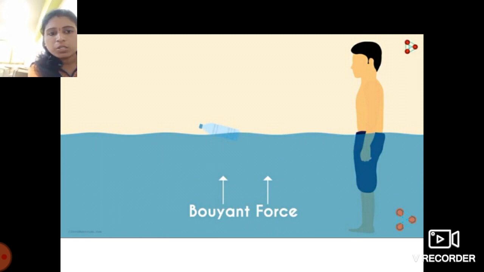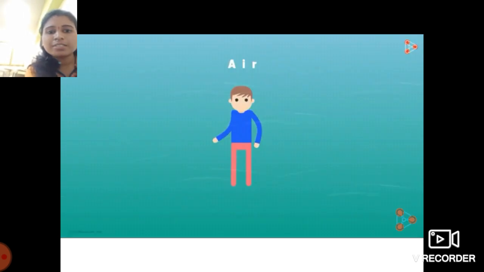I hope you understood this concept very well, students. If you have any query regarding this topic, please ask me. Again, I repeat, what is the buoyant force? The upward force exerted by the water on that bottle is known as the upthrust or the buoyant force. Okay, students, got it?